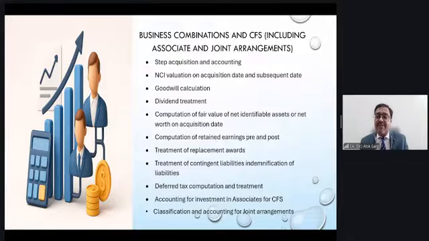In the case of a joint venture, the accounting treatment and consolidation happen in the same manner as for an associate. That is why the title of Ind AS 28 is Investments in Associates and Joint Ventures. The equity method of accounting has to be applied. In the case of a joint operation, proportionate accounting has to be applied, right? So these are the very important aspects in your group accounting. I talked about business combination, consolidation, dividend, pre-acquisition and post-acquisition profit, NCI, step acquisition, associate, and joint venture. These are very, very important aspects in your group accounting paper.